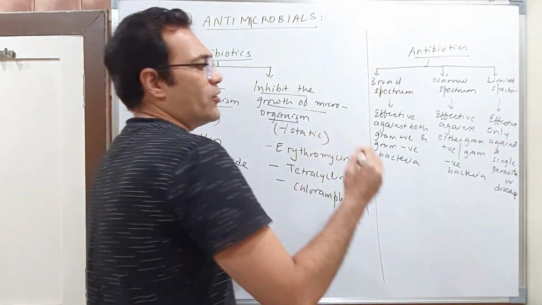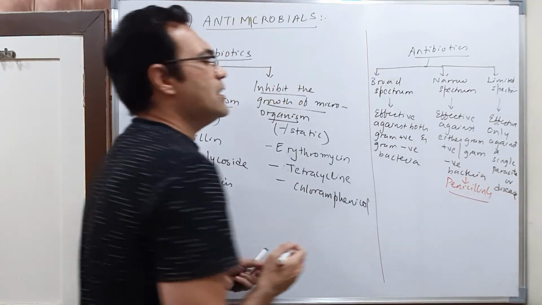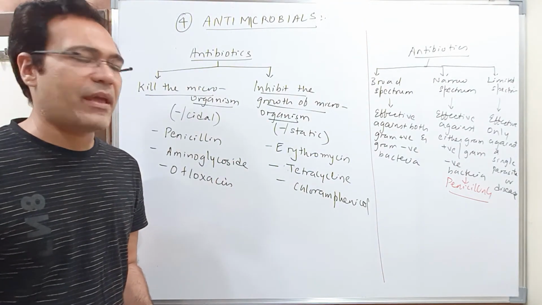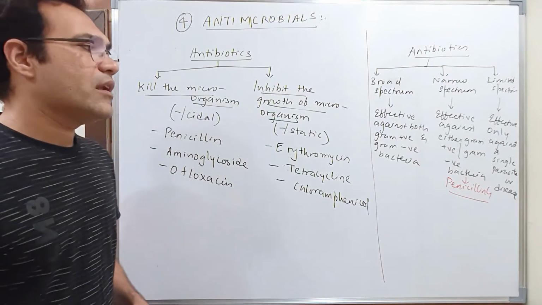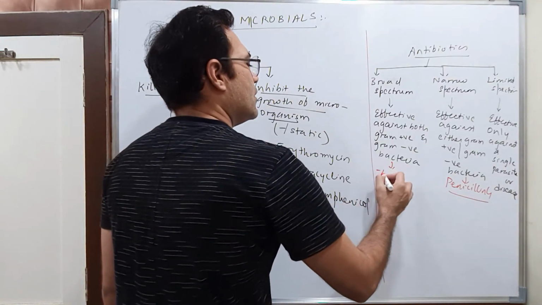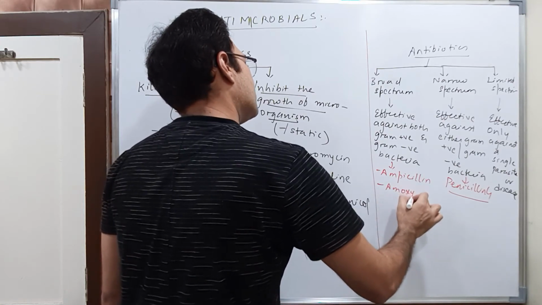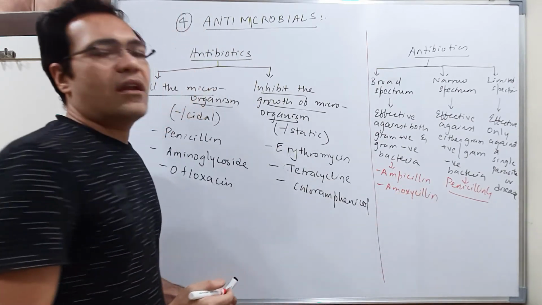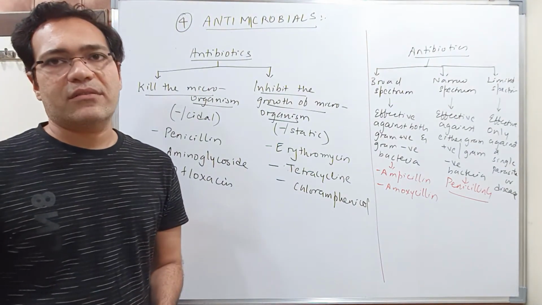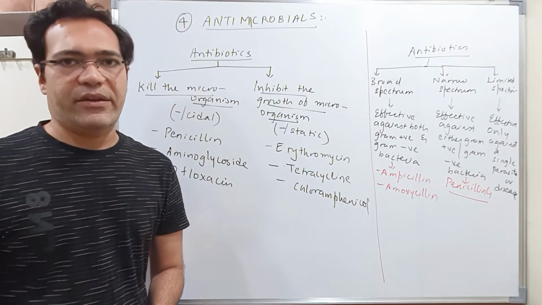Okay. Now students, penicillin G comes under narrow spectrum antibiotics. Okay, penicillin G comes under narrow spectrum antibiotic. Now, the chemical modifications of this penicillin are ampicillin and amoxicillin. They are nothing but chemically modified forms of penicillin G. They come under broad spectrum antibiotics. Okay, it means they are effective against both gram positive as well as gram negative bacteria.